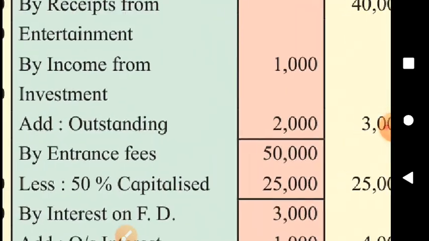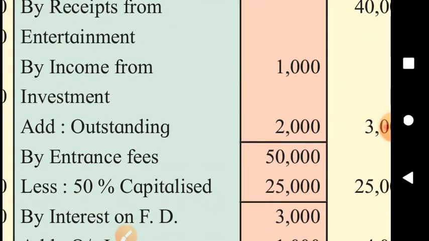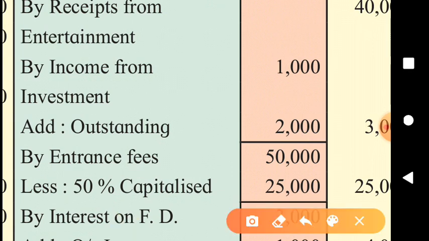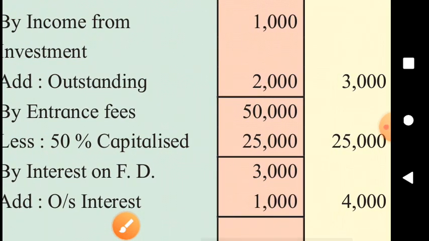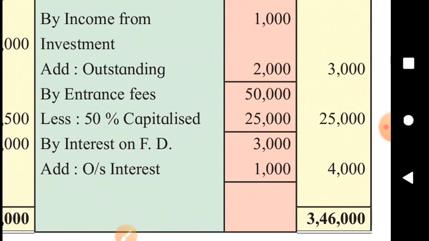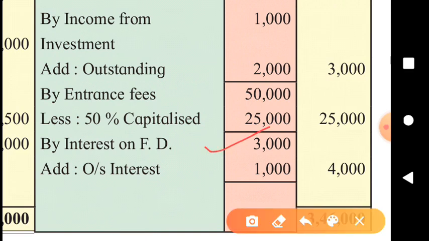Income from investment, we received 1,000 this year and 2,000 is accrued. We earned this income, but we have not yet received it in this year. So it is the income of this year, so total income on investment is now 3,000. Entrance fees 50,000, it's 50% capitalized. Okay. And interest on fixed deposit 3,000 we already received.